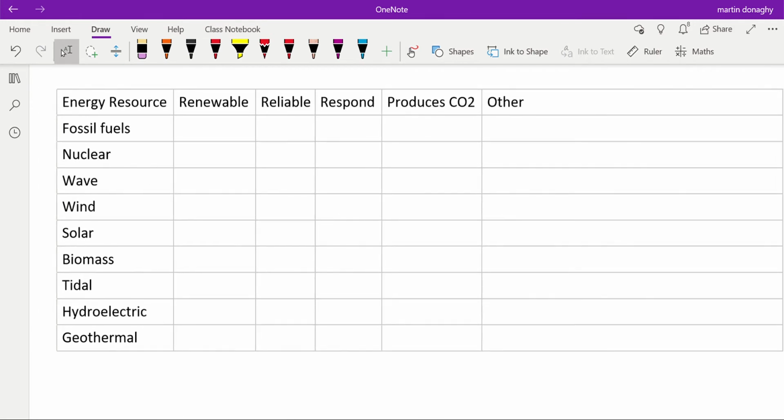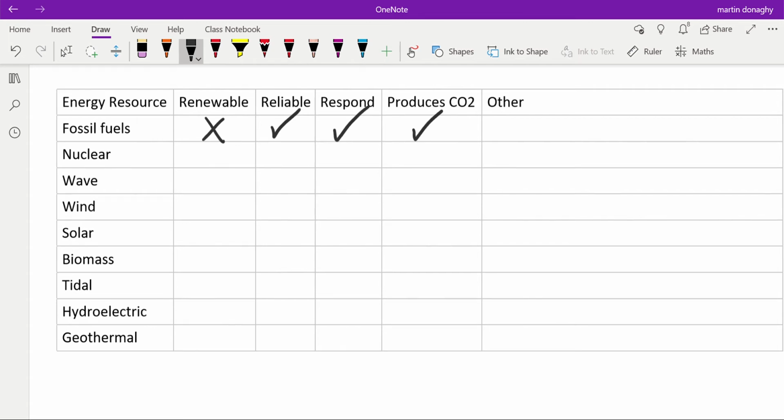Are they renewable? No. It takes millions of years for coal to form, so therefore it can't be replenished in a human lifetime. Is it reliable? Yes, at 9 p.m. tonight we can definitely burn coal to produce electricity. Can it respond to changes in demand? Yes, we can burn more fuel, that will produce more steam, which will turn the generator faster, which will generate more electricity. Does it produce CO2?